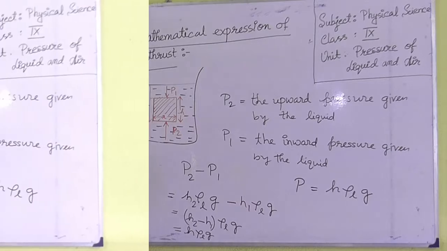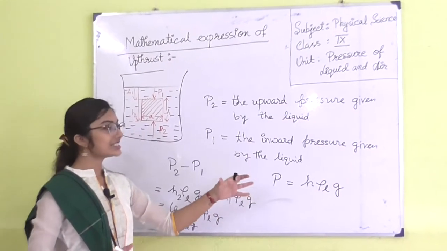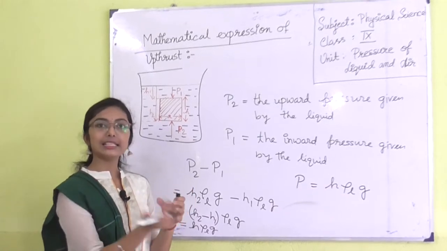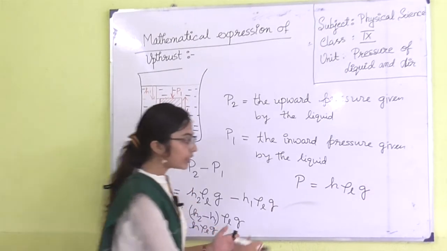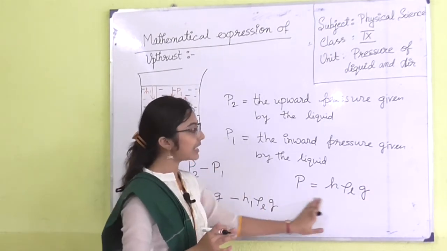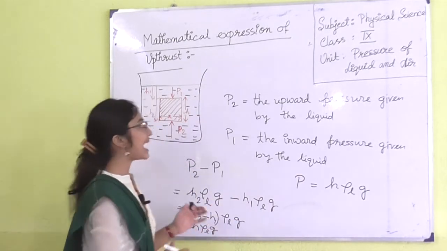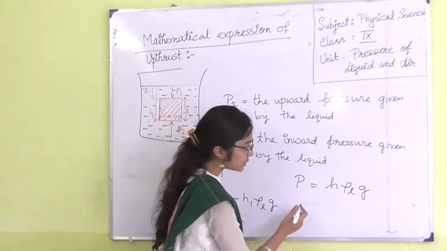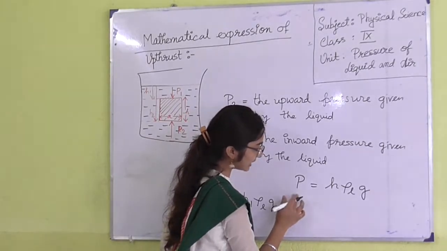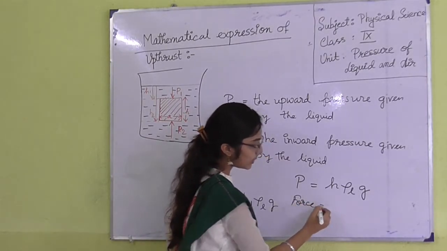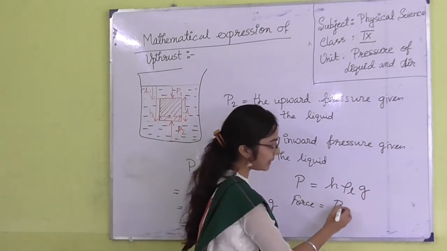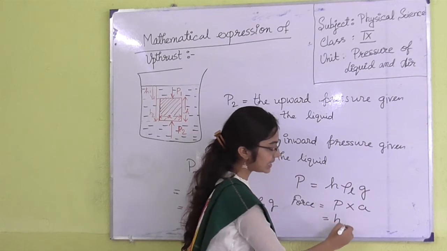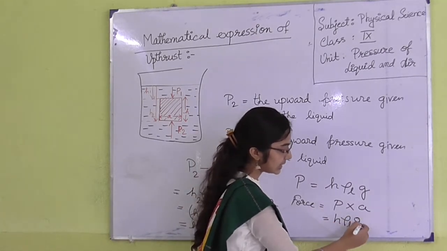As pressure is generating, from where? Pressure generates when some force is applied over an area. So as pressure is generating, there is some force applied on A, the cross sectional area of the object. So we can write the force or upthrust. We know force is equal to pressure into area. P into A denotes force. So P into A, that means H into rho L into G into A.